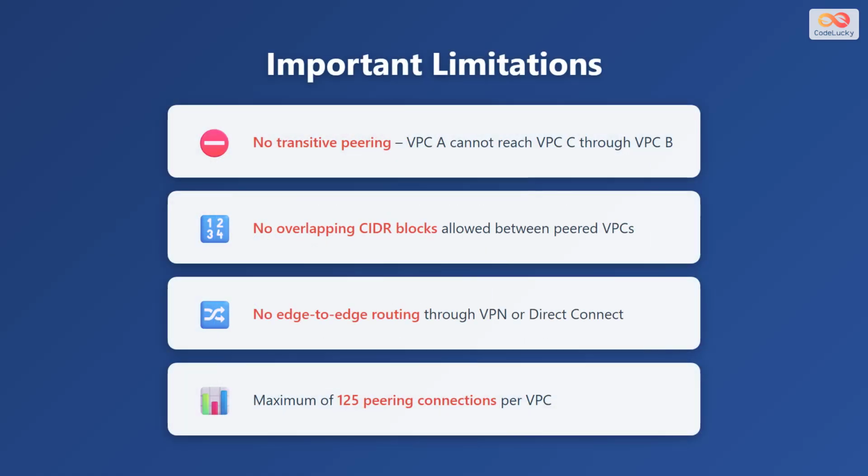VPC peering comes with several important limitations you need to be aware of. The most critical one is no transitive peering. If VPC A is peered with VPC B, and VPC A is also peered with VPC C, VPC B cannot communicate with VPC C through VPC A. Each pair needs a direct peering connection. Second, you cannot have overlapping CIDR blocks between peered VPCs.